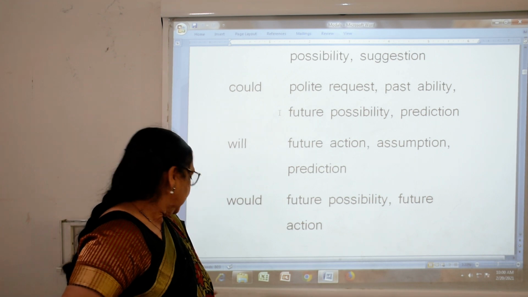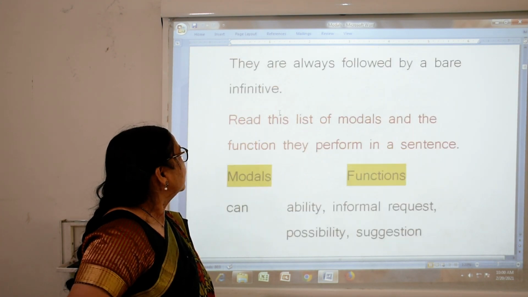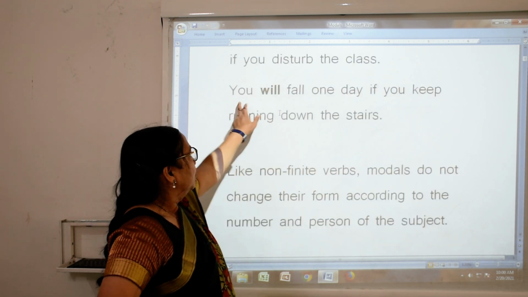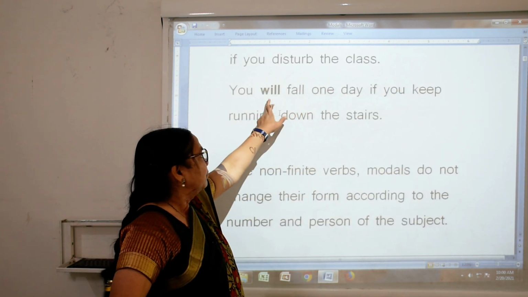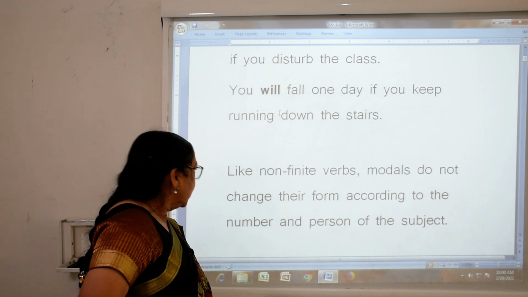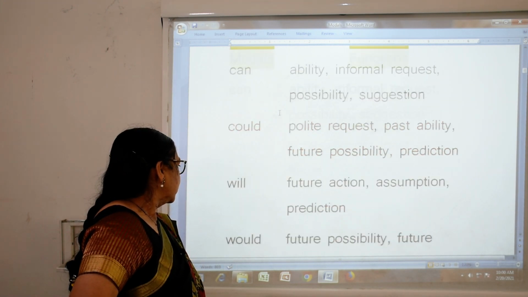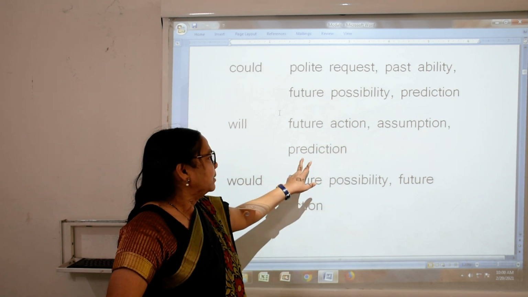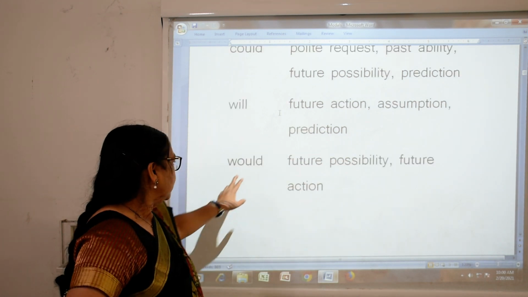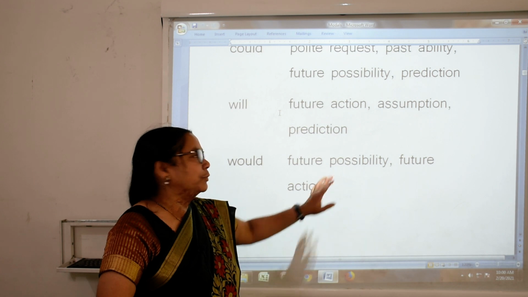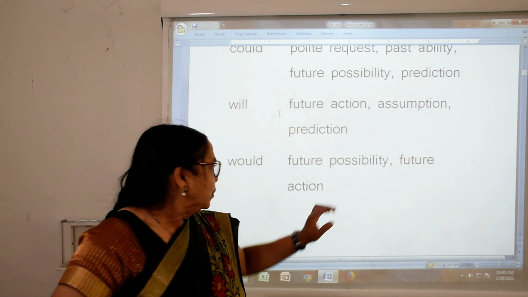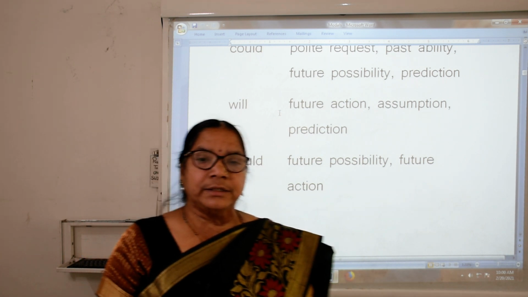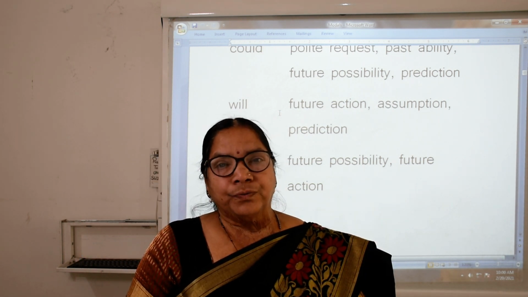In the sentence before we used will: you will fall. Will is future. Will is used for future action, expectation and prediction. And would is used in future possibilities and future action.